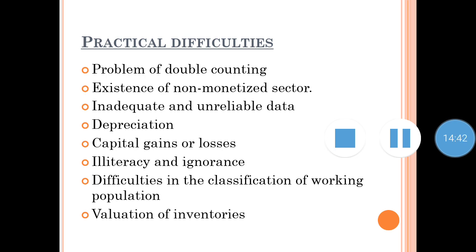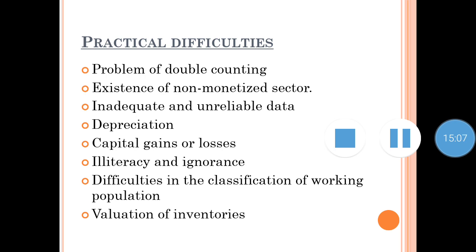So these changes do not result from current economic activities, because a house or shop is purchased in a particular year and it is sold after certain years. So it does not give a clear idea of its value, and therefore it cannot be included in national income.